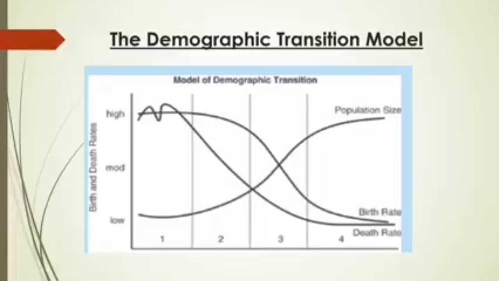Then child mortality rate also declined during that time period because of the advancement in medical facilities. That is why the death rate is declining sharply, but the birth rate is still high. That is why, look at that, the population started to increase. In stage 3, there has been a fall in both birth and death rate. The death rate is falling as well as the birth rate.